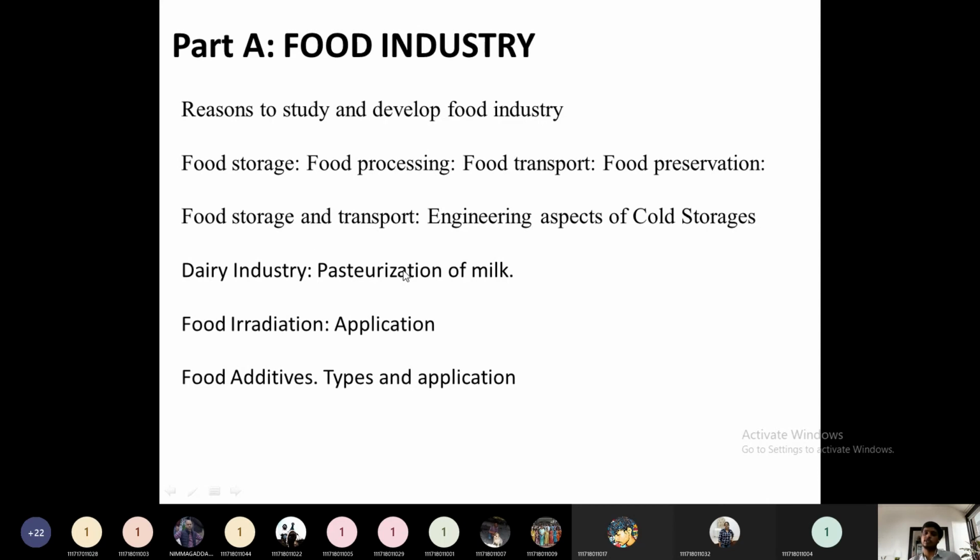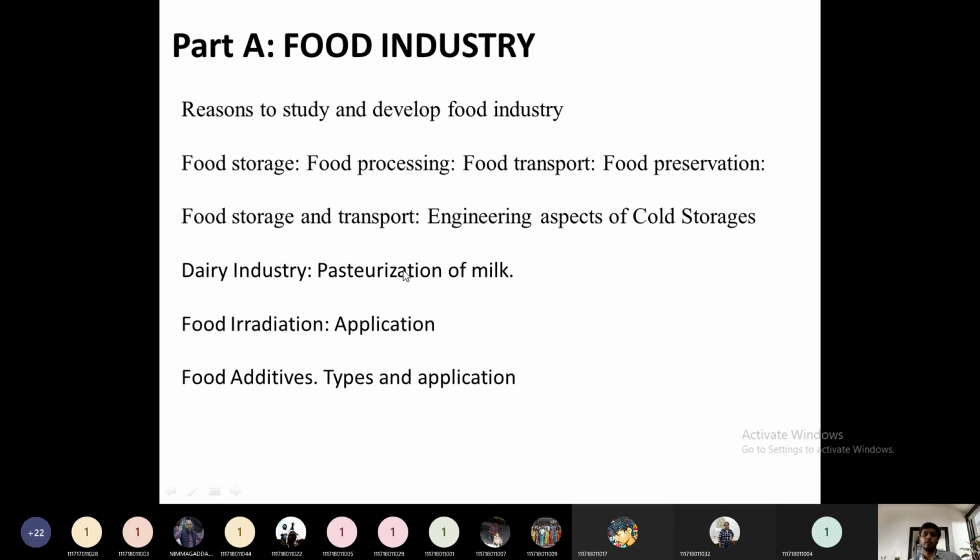Then what is pasteurization? High temperature, short time heating is nothing but pasteurization. Why do we need pasteurization? Because to increase the shelf life of milk. If you see the milk which is properly pasteurized, not normally pasteurized, it can be used even after 1 year also. Okay, until 1 year also we can use that milk.